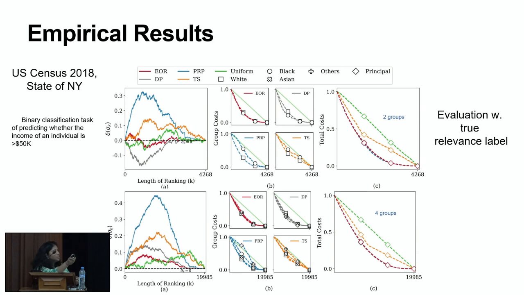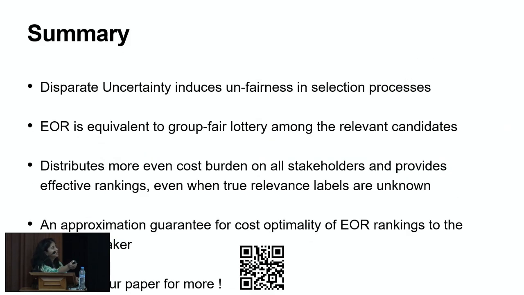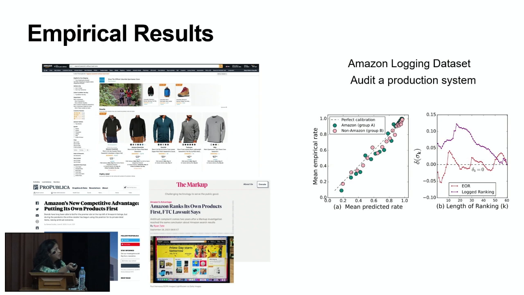And the final experiment is to show that EOR can also be used as an audit tool. So recently, ProPublica and The Markup, they both asked this question whether Amazon was ranking their own products higher up in the ranking. And to do that, we formed these 2 groups of Amazon and non-Amazon products. We use the Amazon logged ranking on the Amazon platform, and an open source model that can predict the probabilities of relevance.